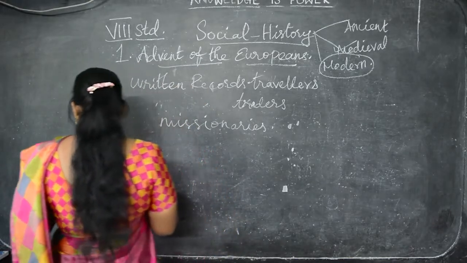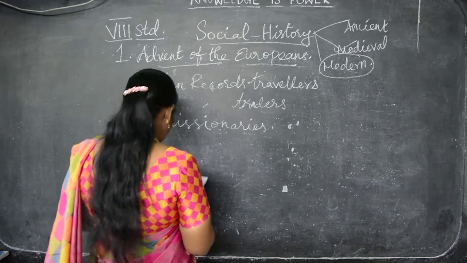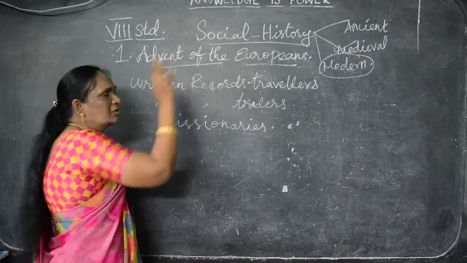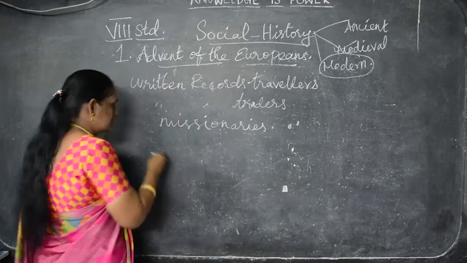Here there are some sources of modern India, especially about the Europeans who came from Europe and started trading routes.